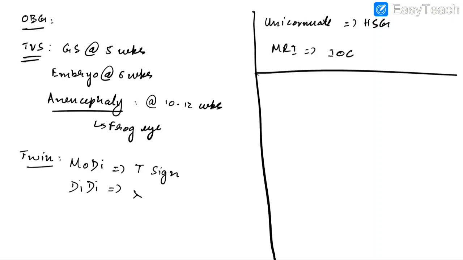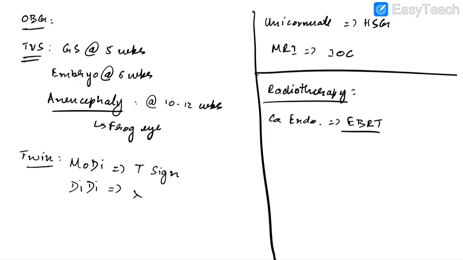Now let us discuss a few points in radiotherapy with respect to OBG. For CA endometrium, we can use EBRT, which is external beam radiotherapy. Here the radioactive source is placed outside the body. Regarding radiosensitivity of the various organs in female genital tract, the most radiosensitive structure is ovary, followed by rectum, followed by bladder, and the least radiosensitive structure in female genital tract is vagina.